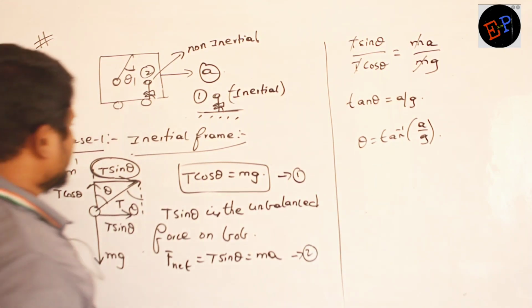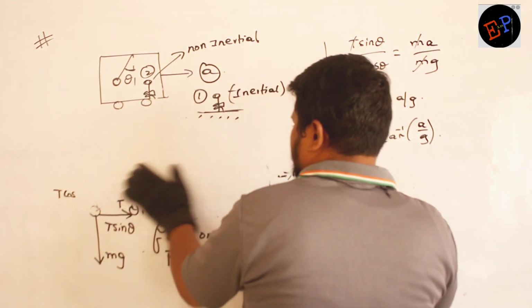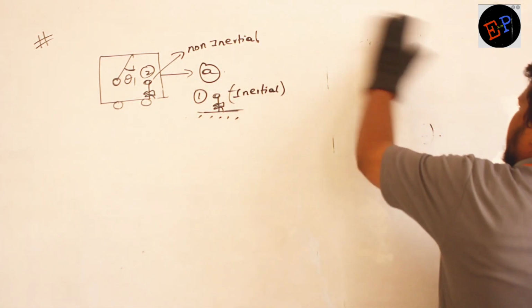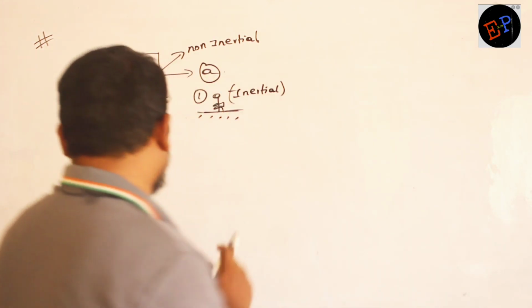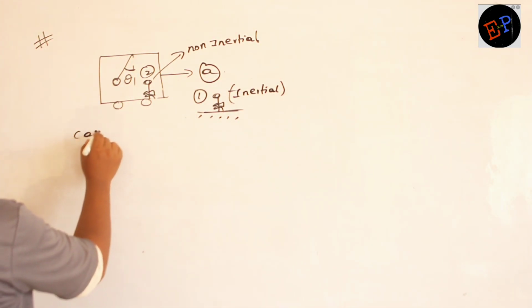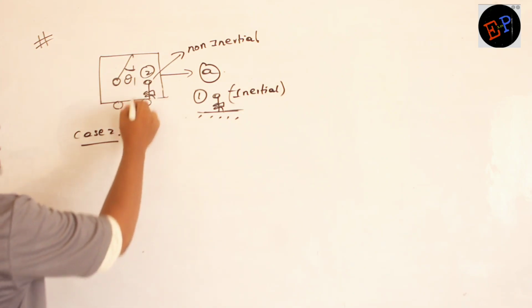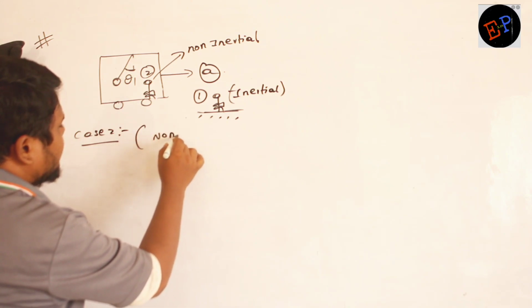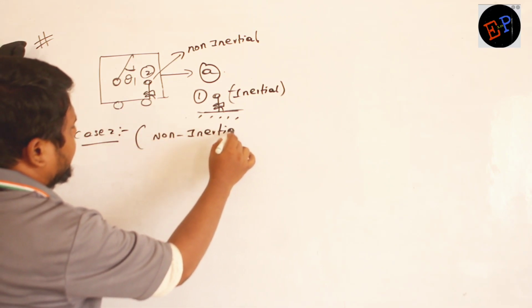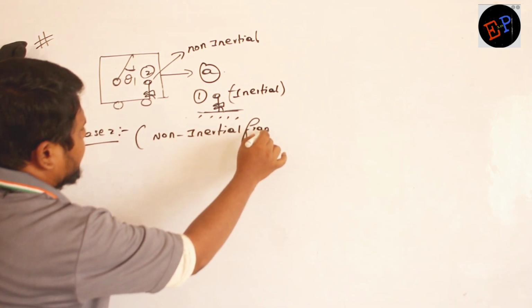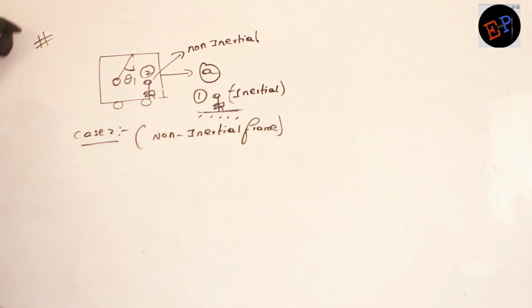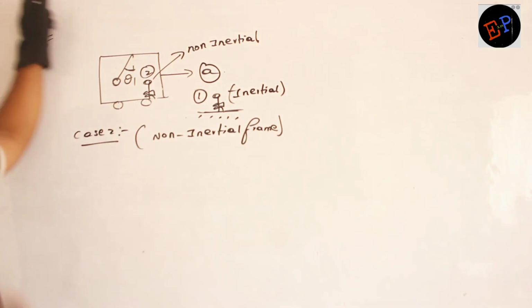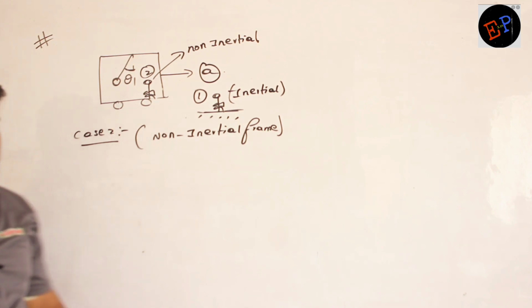Now we are studying case number 2. Let us try to understand what we are doing in case number 2. What is case number 2? We are solving the problem with respect to this observer inside the car, that is with respect to the non-inertial frame. Now see, this person is observing this pendulum, and with respect to that person only we do all the calculation.